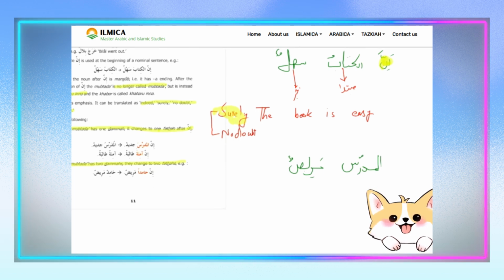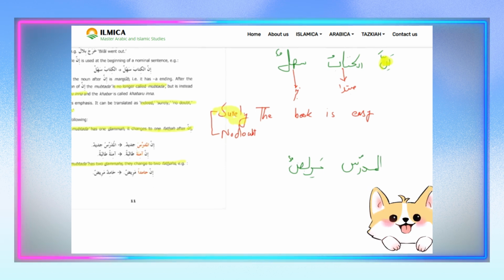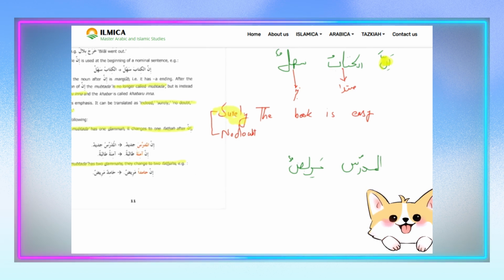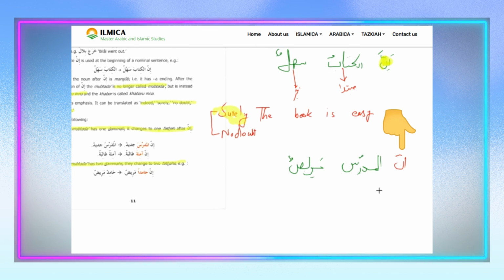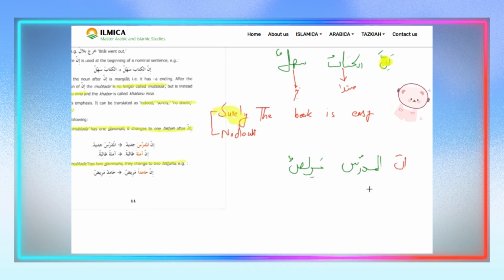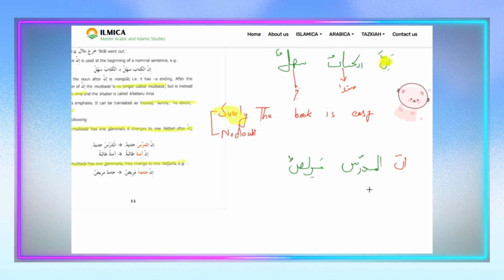But if your fellow says to you, inna al-mudarrisa maridun, surely the teacher is sick, now there is no way for you to doubt this statement. Why can't you doubt this?